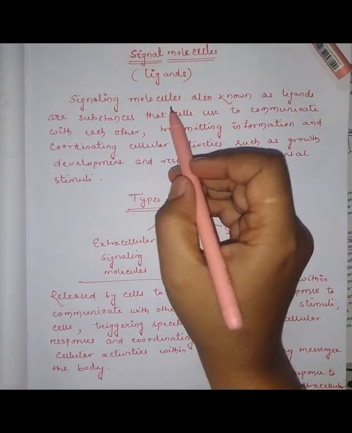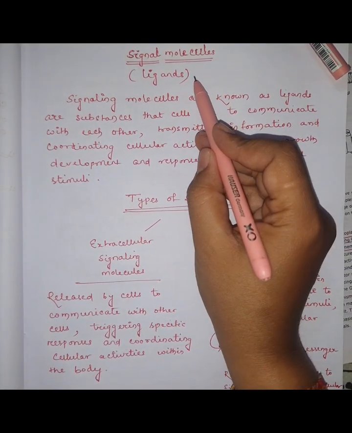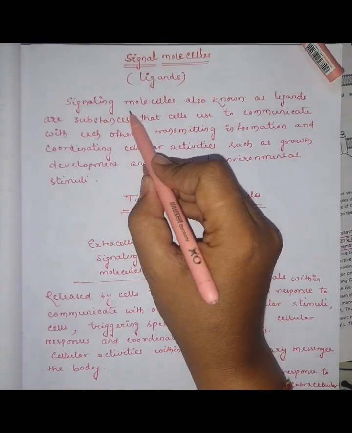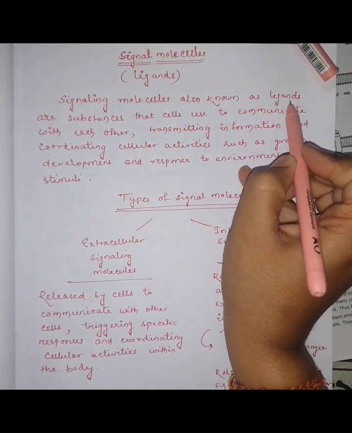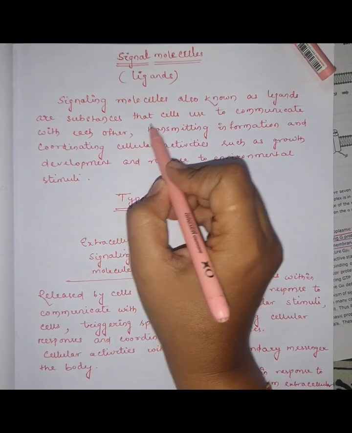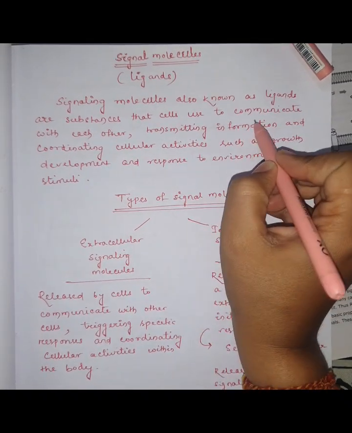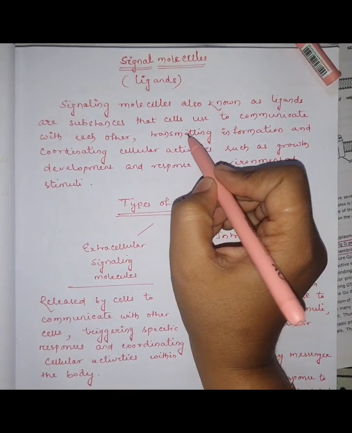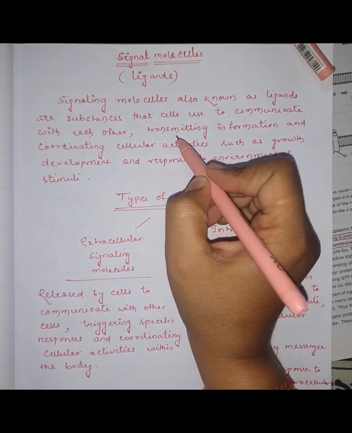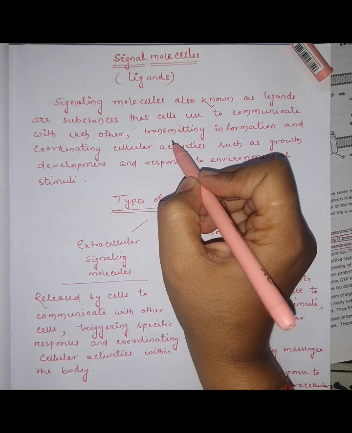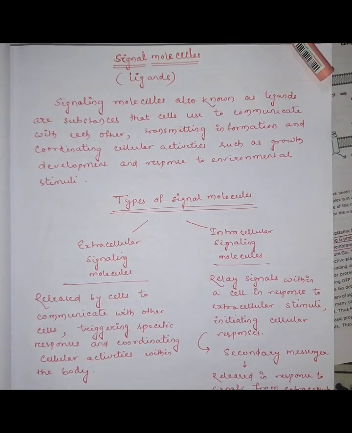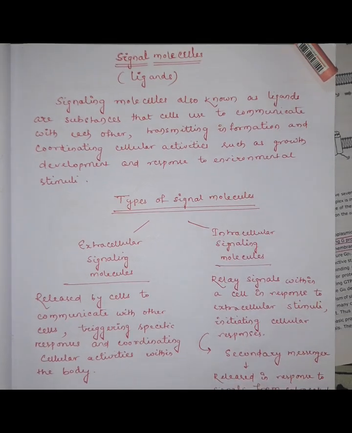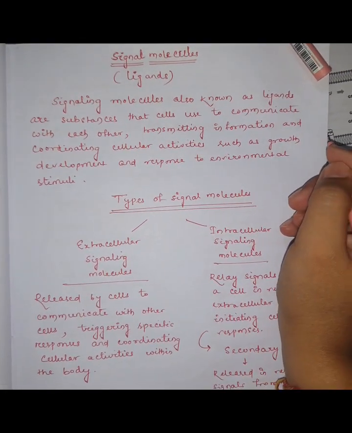Different types of signals involved in cell signaling are called ligands. Signaling molecules are also known as ligands. These are substances that cells use to communicate with each other. One cell secretes a signal molecule or ligand, and another cell with a receptor receives those signals to initiate a signal transduction pathway.